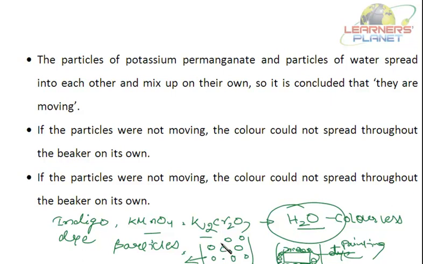Secondly, why is this particular dye spreading in water, not in the iron bar? Because the particles of this dye or chemical are in constant motion. The particles of water are also in constant motion. Right? But if I take the case of the iron bar, the particles of the iron bar are not in constant motion. They are fixed in one position. So this is the basic difference between the solid and the liquid state. We'll be discussing it later.